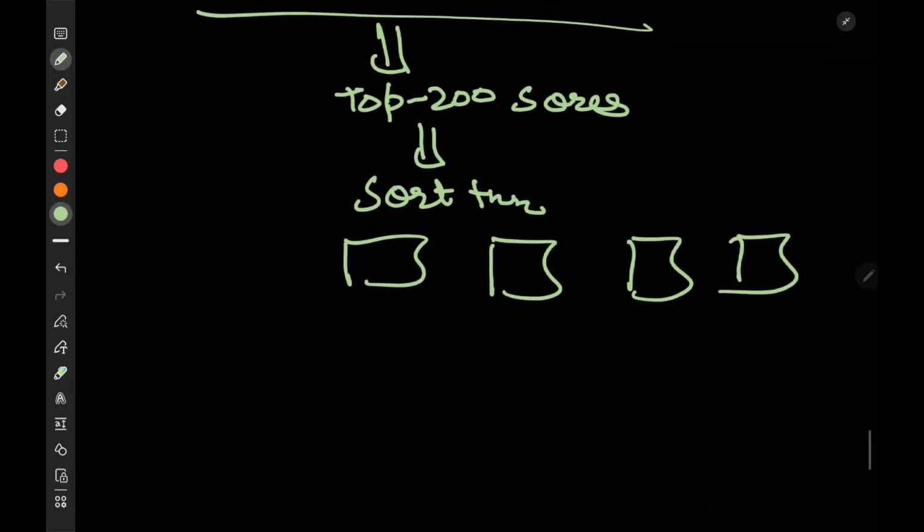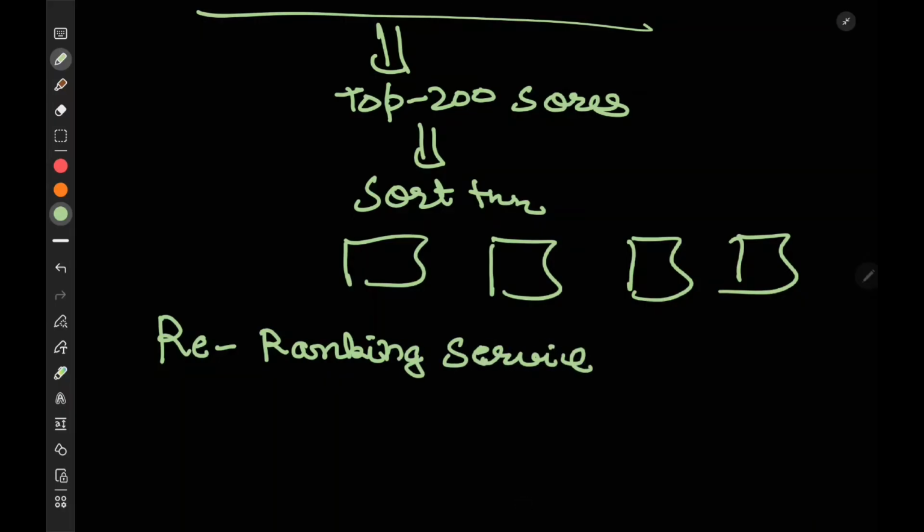Now what are you going to do? The simplest thing which every production system does is to have a re-ranking service. What does this re-ranking service even mean? Generally, we need to apply some business logic.